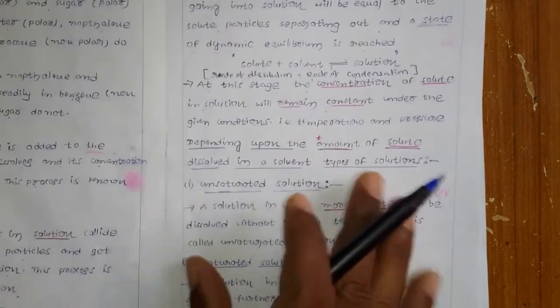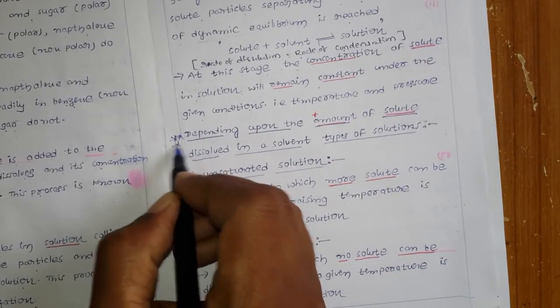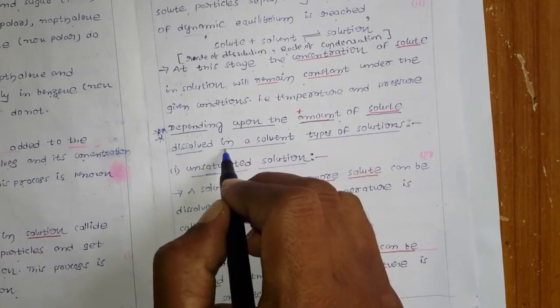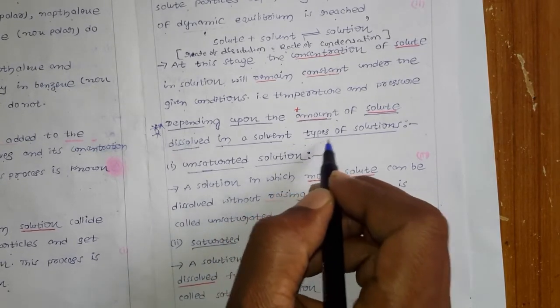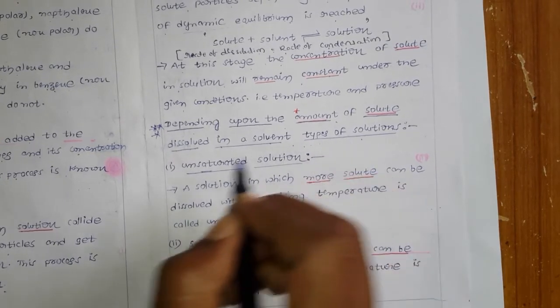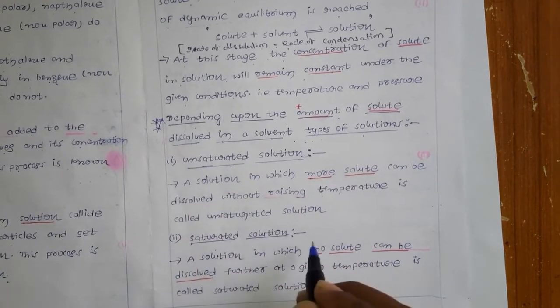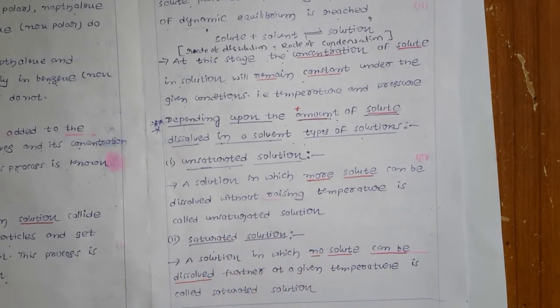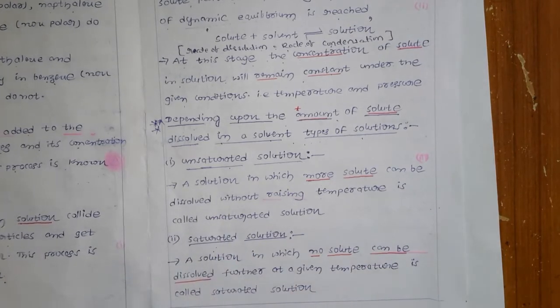Again, there are a few more very important terms. Depending upon the amount of solute dissolved in the solvent, solutions are classified into 3 types: unsaturated, saturated and supersaturated. In Telugu, asantrupta, santrupta and ati santrupta dravanalu. So what are unsaturated, saturated and supersaturated?